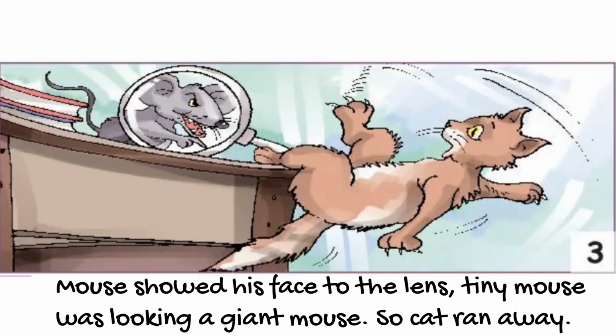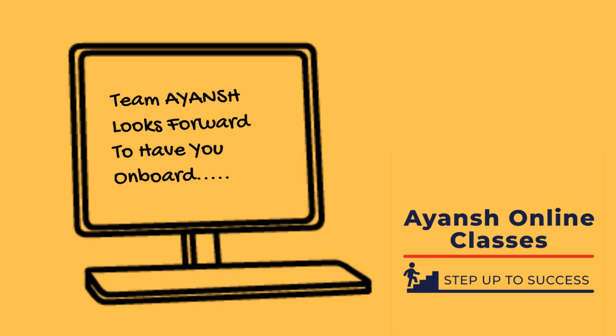Monster, monster. So what happened in the last picture? The mouse got an idea how to make this cat run from this place. So he showed his face through the lens. This tiny little mouse looked like a giant mouse to that cat. So the cat ran away from that place.